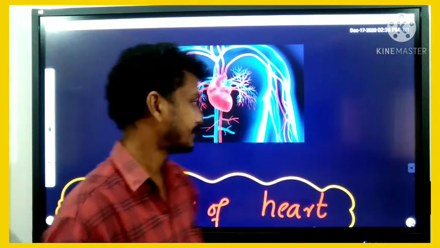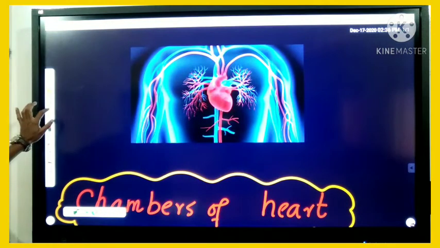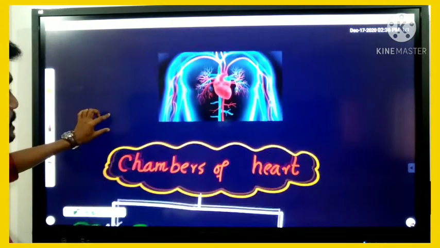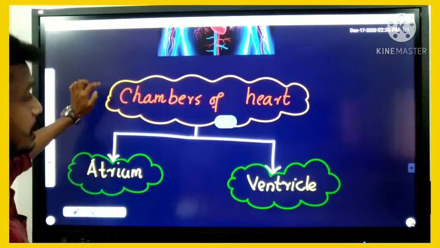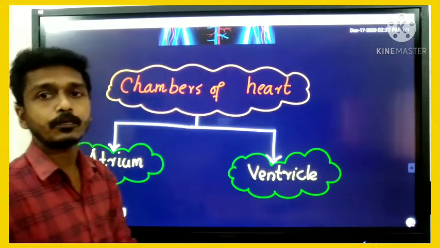Clear? Now let us have a discussion about the human heart. First, we should have a discussion about the chambers of our heart.